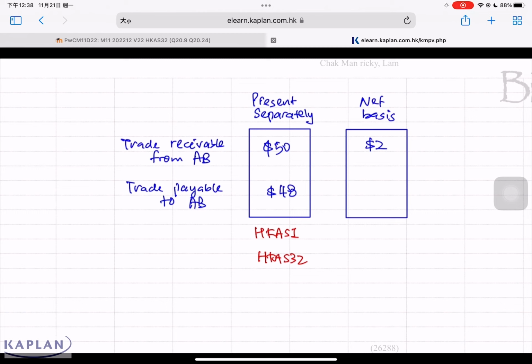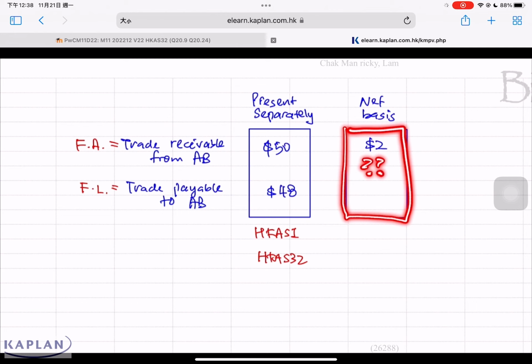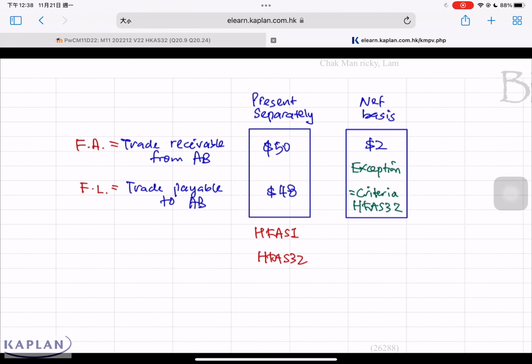In accordance to AS32, trade receivable is a financial asset, trade payable is a financial liability. Financial assets, financial liability we show separately. Both financial assets, financial liability have different credit risks and different cash flow risks. But under what circumstances do we show on net basis? We only show the financial assets, financial liability on net basis if we meet the criteria. This criteria is under HKAS 32.